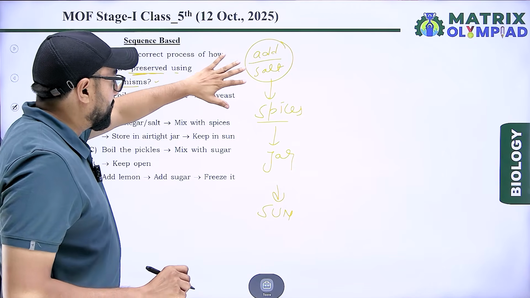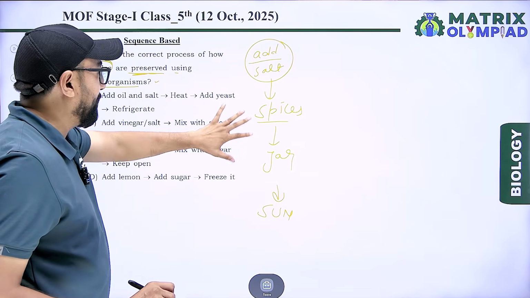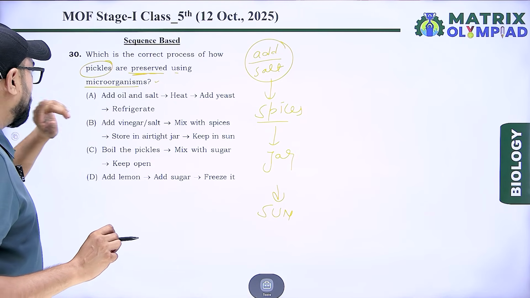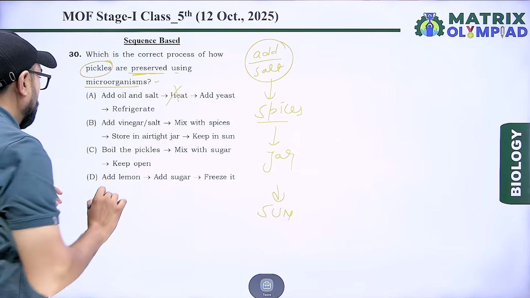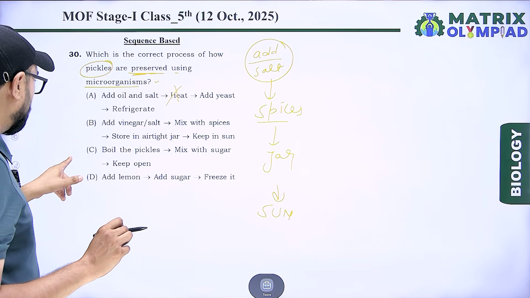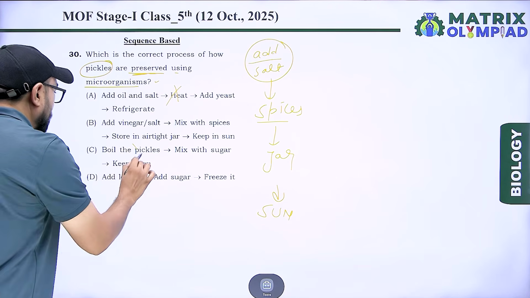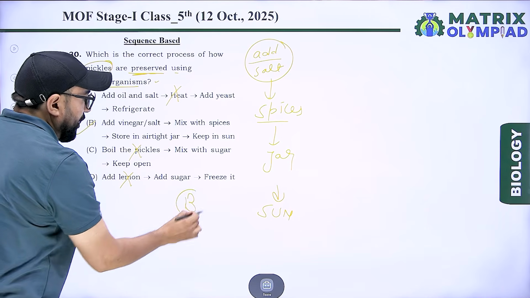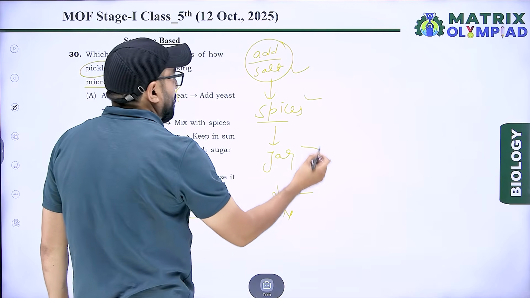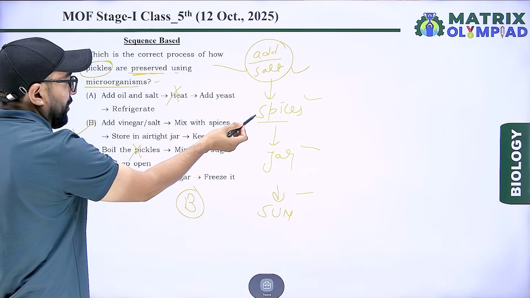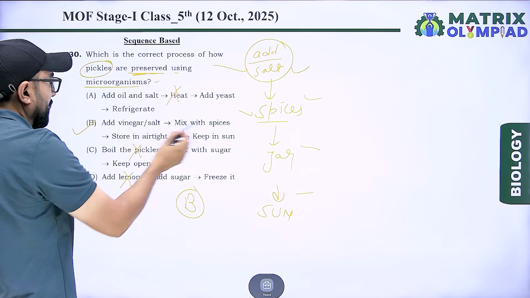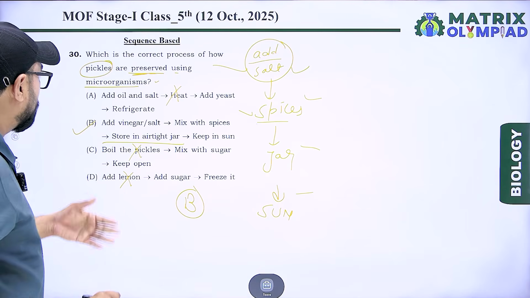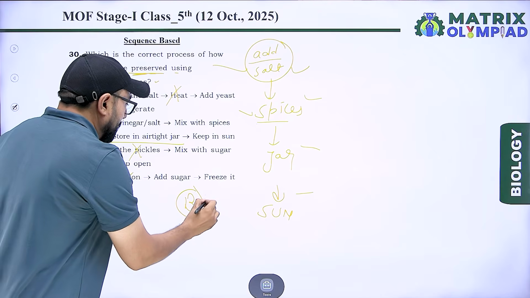Now match the first, second, third and fourth steps with the options. Option A, no. Options B and C, boil pickle, no. Add lemon, no. Option B is correct according to our steps: add salt or vinegar, mix with spices, store in an airtight jar, keep in sun. So our right answer is option B.